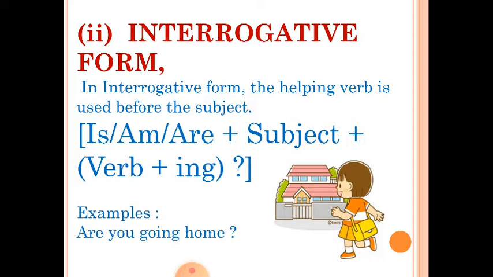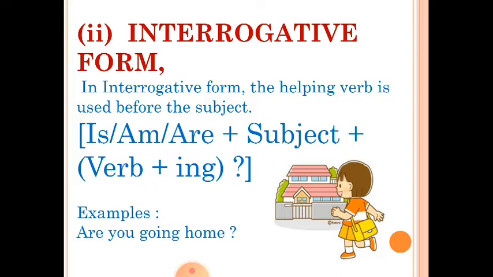Now in the present continuous tense itself, when it is in a question form, then we call it interrogative form. Interrogative means question form. In interrogative form, the helping verb is used before the subject. In the previous one you might have seen S plus O plus V: the subject is first, then the object, and then the verb. Here the helping verb comes first. So is, am, are plus subject plus verb plus ing form.